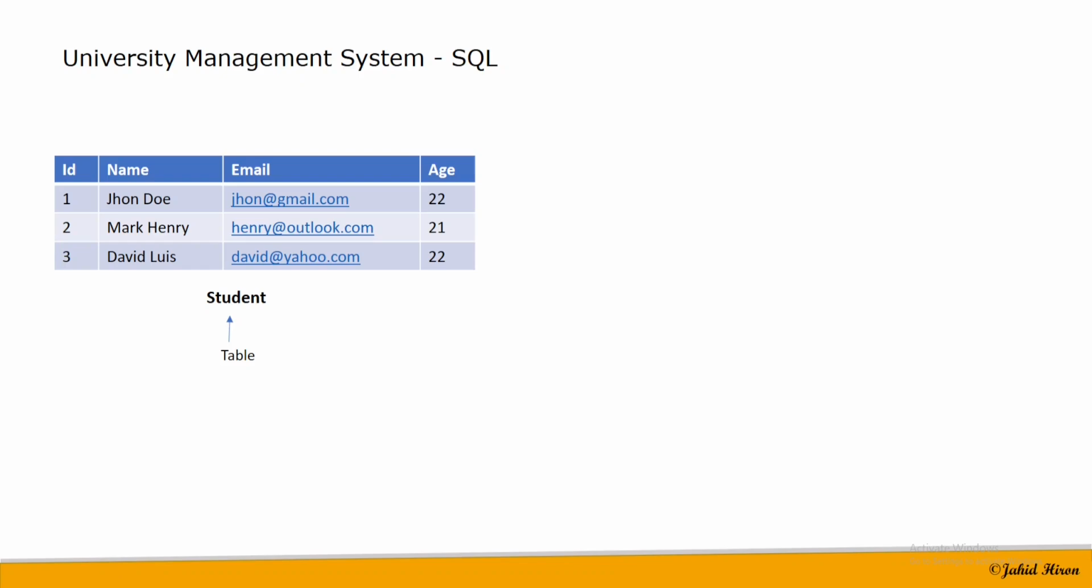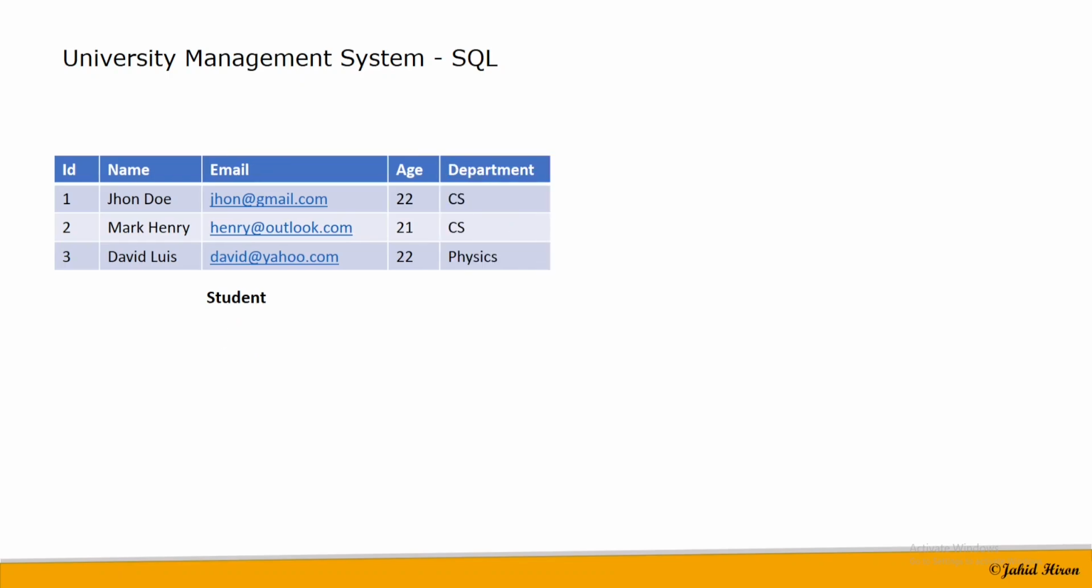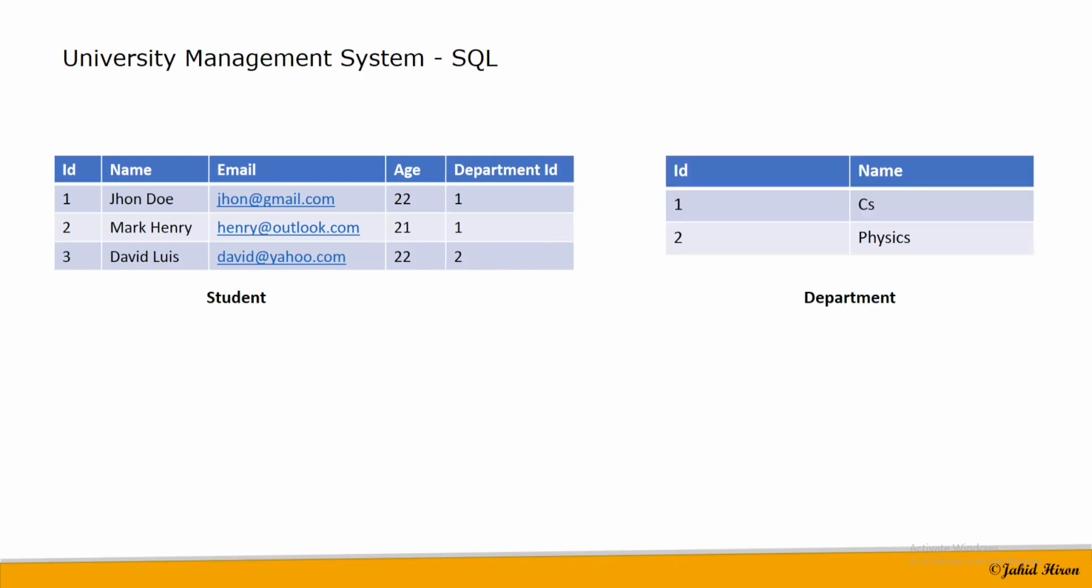After that, just imagine that we need to maintain department data for every student. So what we can do, we can add a new column for department. But one point we have noticed is that department CS or computer science is repeating. To solve this issue, we can add a new department table and make a relationship between student and department.